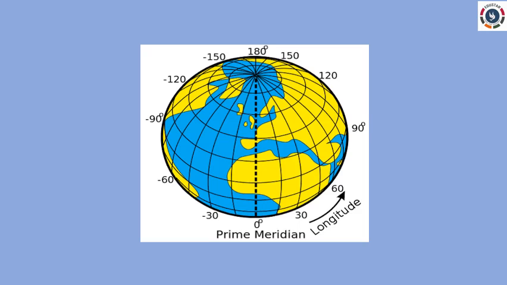There are 180 meridians towards the east of prime meridian and 180 meridians towards the west of the prime meridian. The meridian of 180° east and 180° west is the same line. So in total there are 360 meridians.